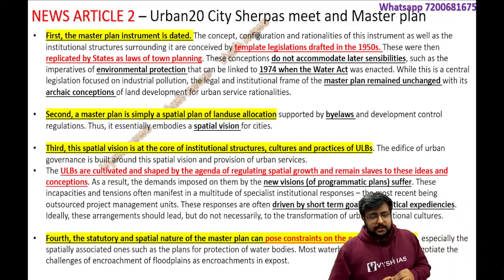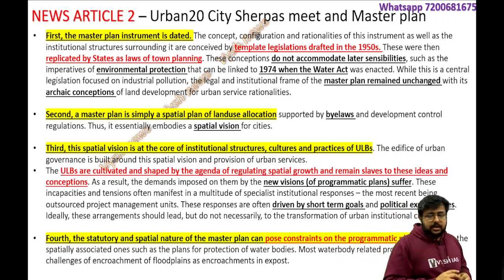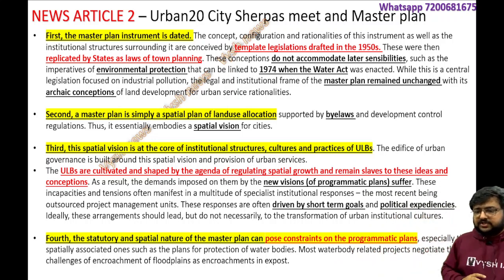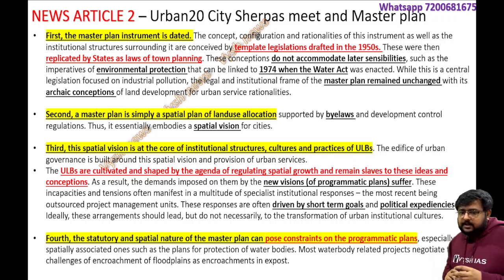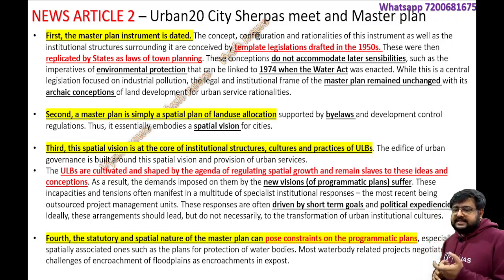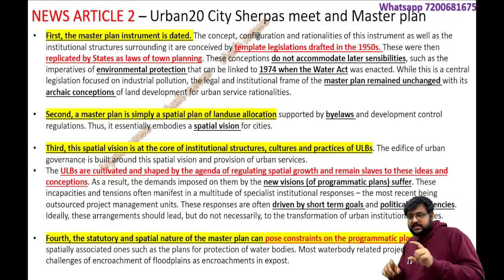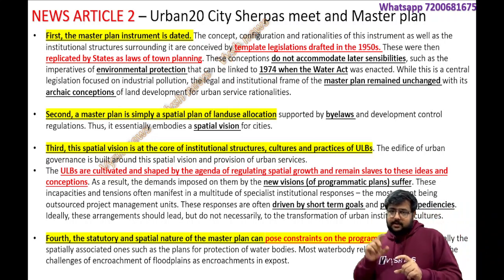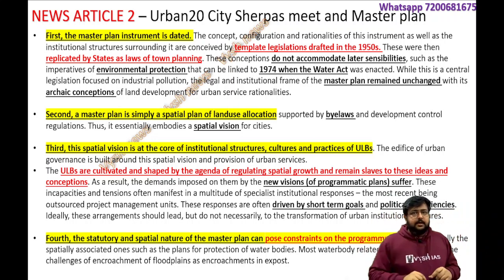Third one, again, spatial vision is the core of the institutional structures, cultures and practice of the ULB, meaning urban local bodies. They are cultivated and shaped by the agenda of regulating spatial growth and remaining slaves to the ideas and consumption. Actually, the title of this news, if you see in the paper, is something like "enslaved by the rules".